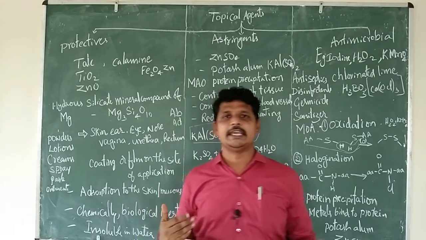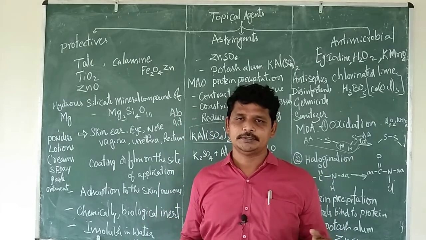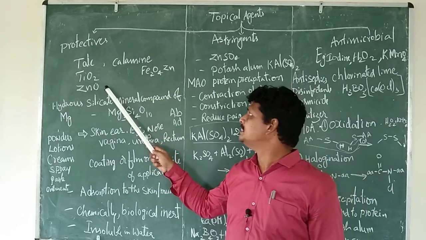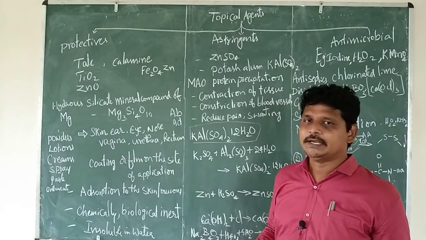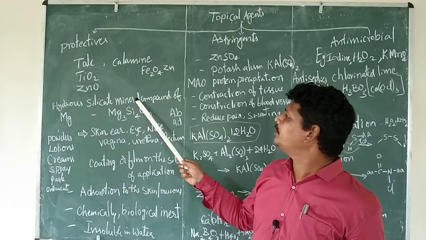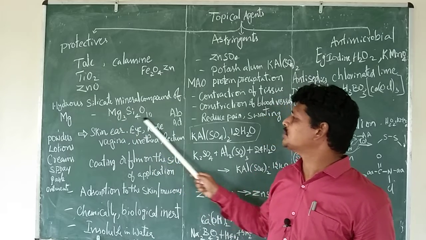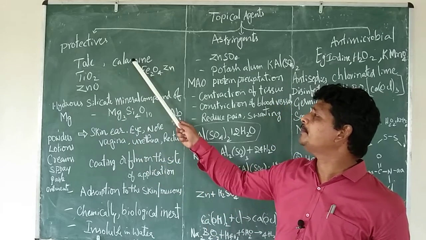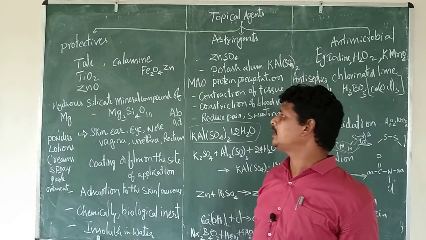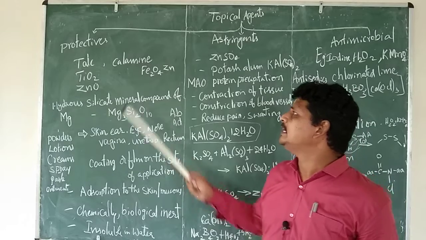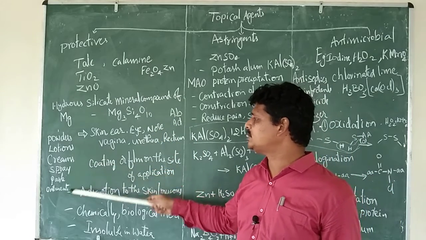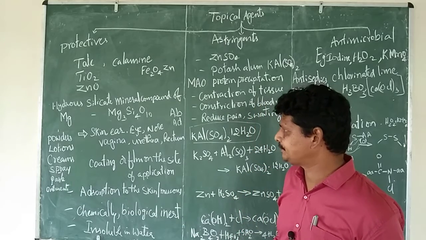Protectives are the agents that basically give protection to the skin. Examples are talc, titanium dioxide, zinc oxide and calamine. Talc, chemically, is a hydrous silicate mineral compound of magnesium. This is the structure of talc. Calamine is a combination of ferric oxide and zinc oxide. These can be formed into powders, lotions, creams, sprays, pastes or ointments based on our requirement.